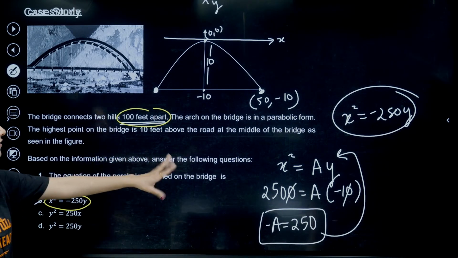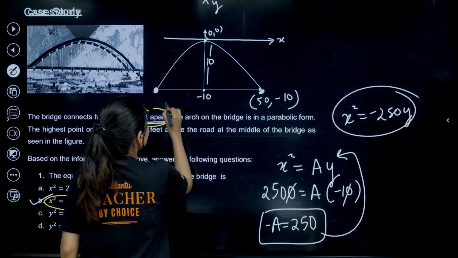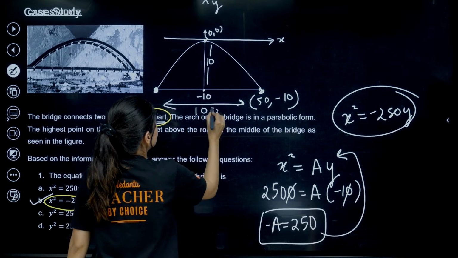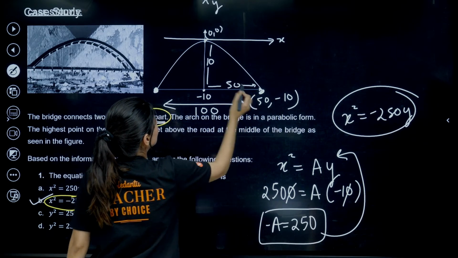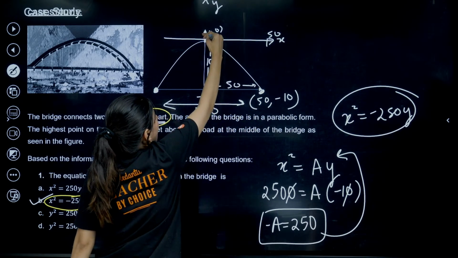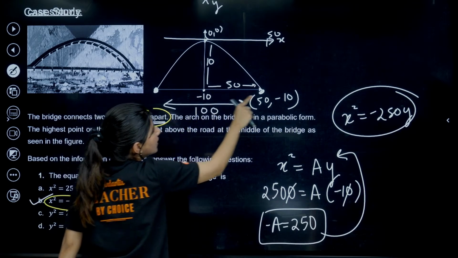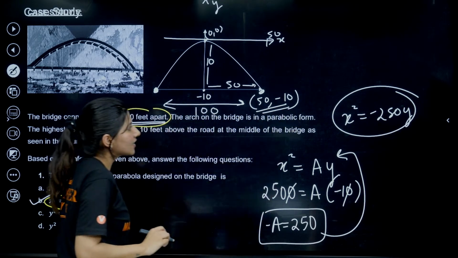Clear? How did we get that? Basically they are saying two hills are 100 feet apart. So if this is 100, that means this will be 50. So the x coordinate over here will be 50, right? This is positive x, and 10 feet down we need to come, so minus 10 is the y coordinate here. So (50, -10) will satisfy this.